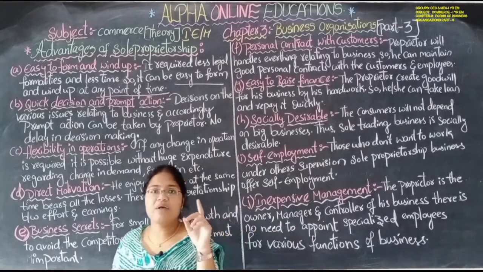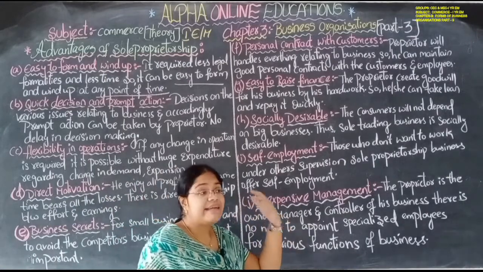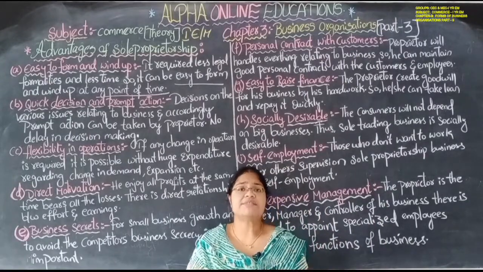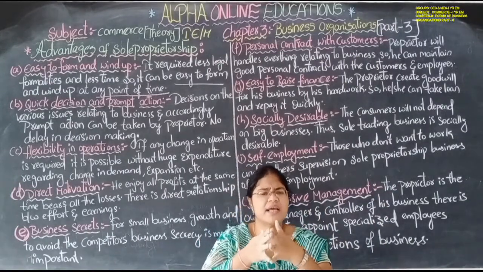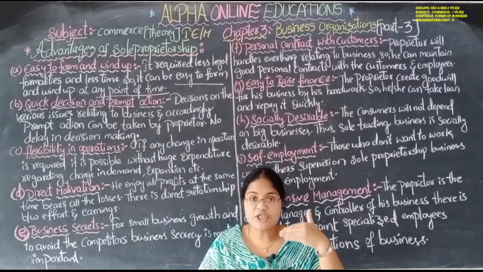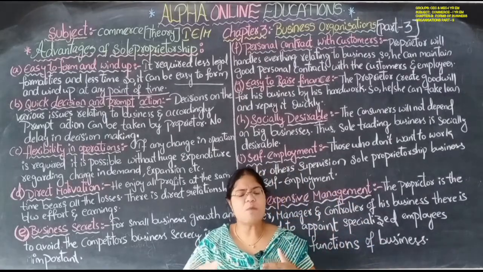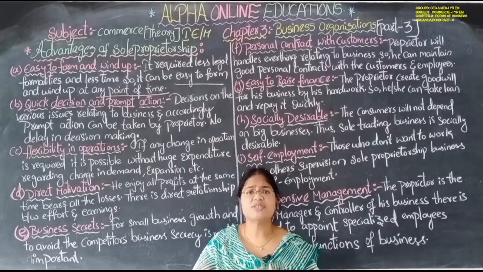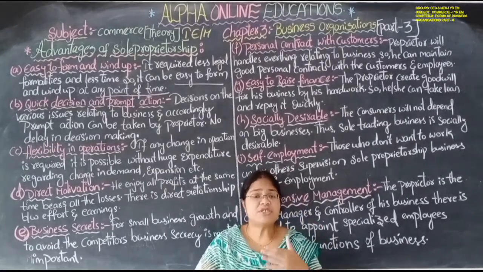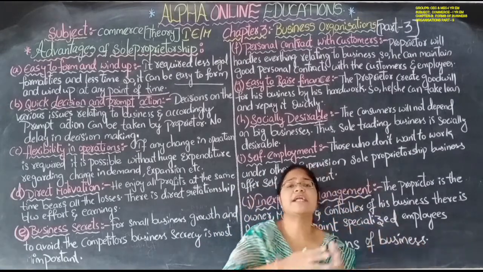Quick decisions: only one man is there, and he has to take the decision. He is acting as the owner, as the management, and as the controller. When he is acting in all these ways, he can take decisions very quickly without any delay, because the decision depends upon him itself. That's why there is not much delay while taking decisions. The decisions can be taken easily and quickly, and those decisions can be promptly converted into actions.